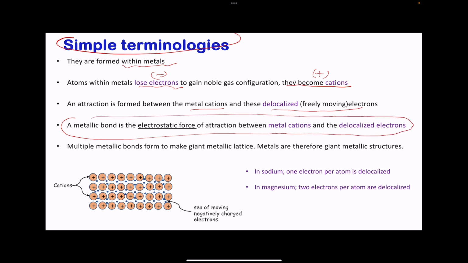Since metals are giant metallic structures, there are going to be multiple metallic bonds present within a metal structure, as we can see here. There are many cations and many delocalized electrons, and the attraction is going to occur, creating a giant lattice with multiple metallic bonds. And these multiple attractions, or multiple metallic bonds, within the giant structure determine the properties of the metal.